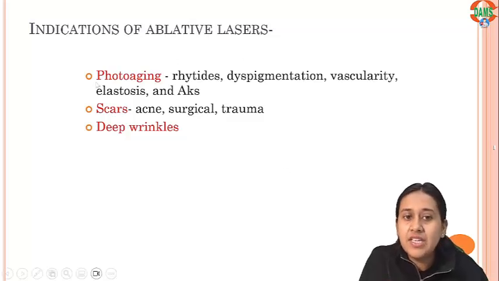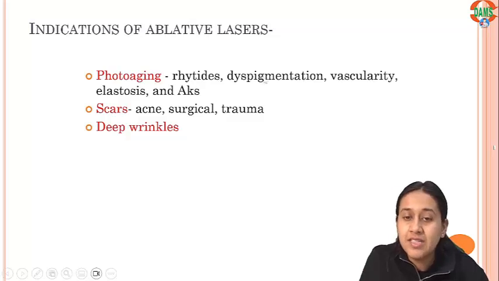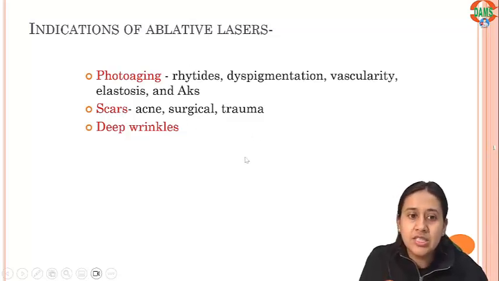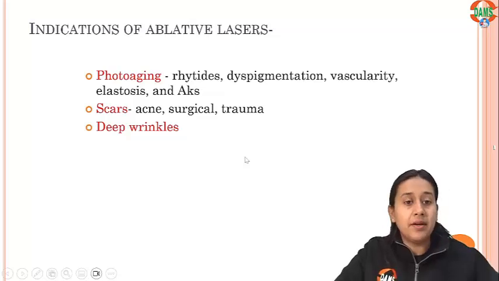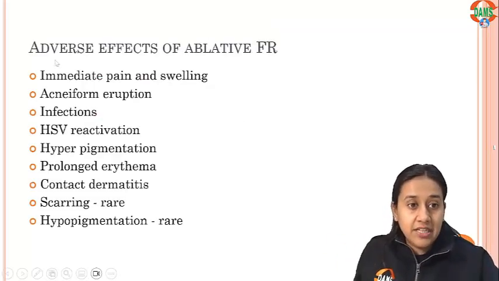What are the indications we can give it for? Photoaging: patients who come with rhytides, dyspigmentation, some telangiectasias, elastosis, or actinic keratosis; for acne scars, surgical scars, trauma scars, or for deep wrinkles. What are the adverse effects of the ablative fractional CO2?